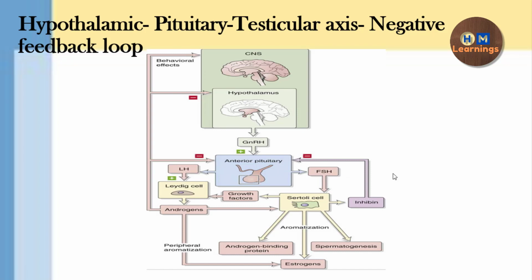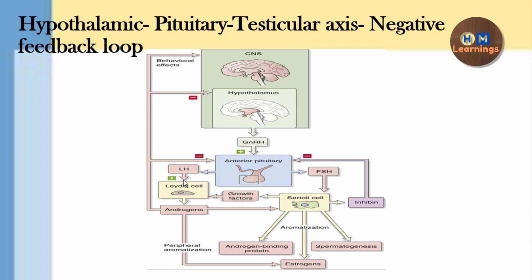GnRH acts by means of a G protein coupled receptor, which is linked to phospholipase C, and it will increase the level of DAG and IP3. So IP3 will lead to synthesis of the LH and the FSH. Now this LH will be released in the circulation, and through the circulation it will reach the testis. In the testis it will act on the Leydig cells. It will act on the Leydig cell by a G protein coupled receptor, which is linked to